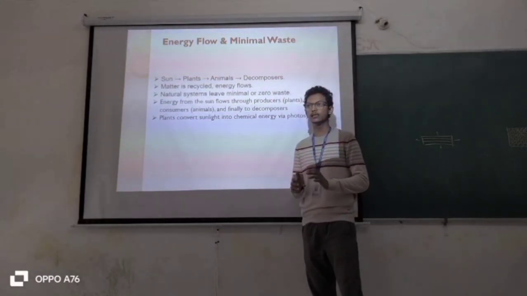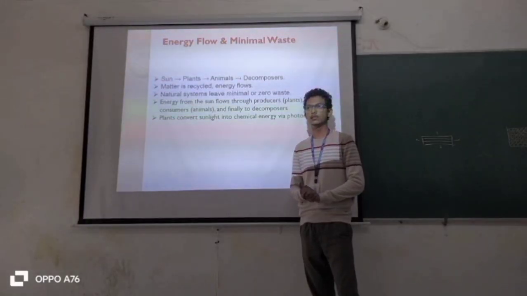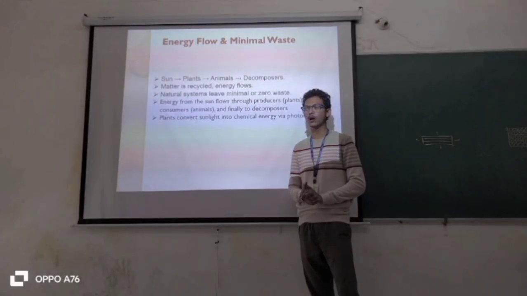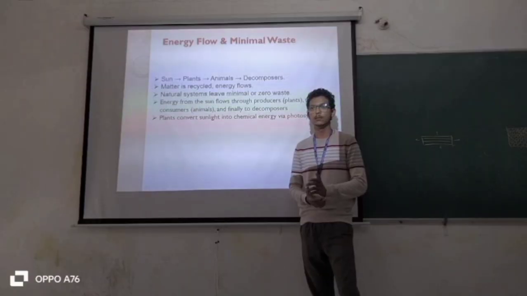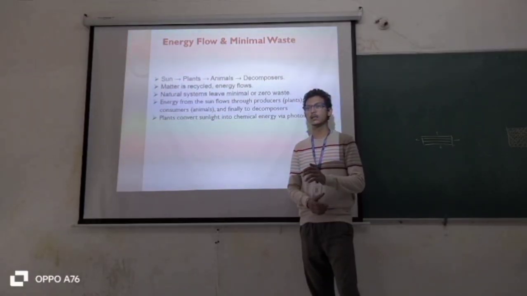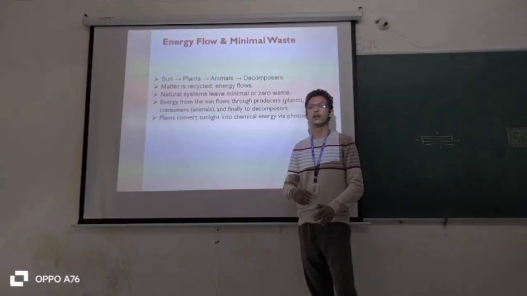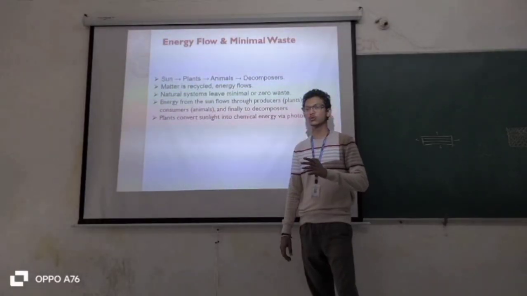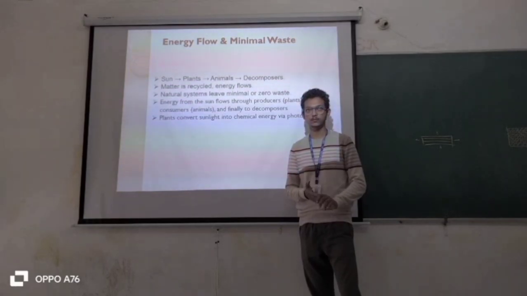Matter is recycled as energy flows. Natural systems give minimal or zero wastage. Energy from the sun flows through the producers, plants, then consumers like animals, and finally to the decomposers. Plants convert sunlight into energy via photosynthesis.